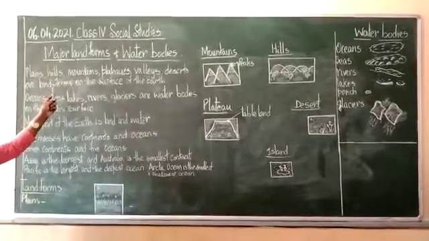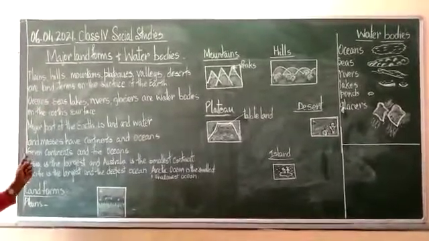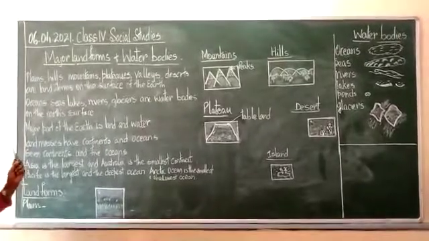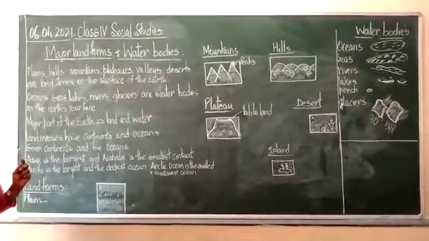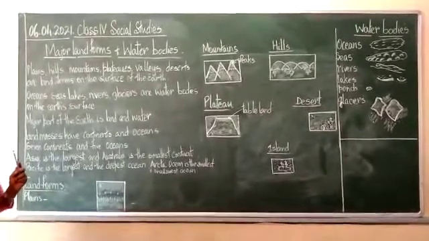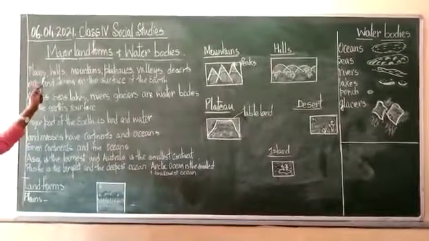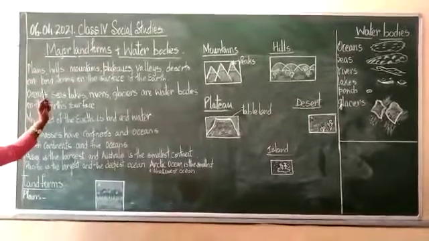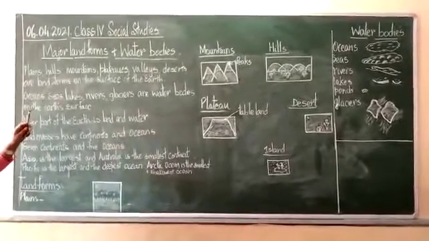Girls, landforms and water bodies are surfaces on the earth which can be seen. Just like if you take your hand and move it across your face, you can feel your nose, your eyes, your ears. In the same way, on the surface of the earth, there are features that you can see and feel. They are called landforms and water bodies, right?